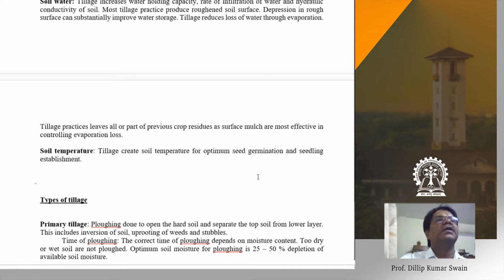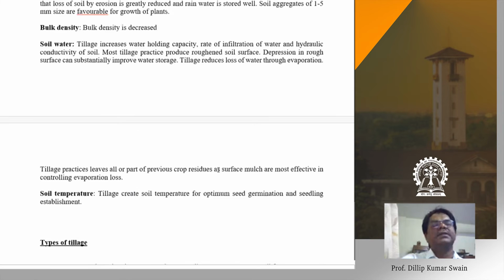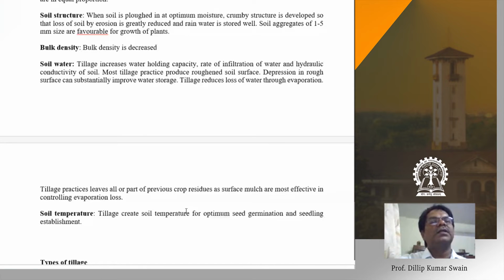So tillage acts as a groundwater recharge, a water reservoir, and also increases the soil temperature. So sometimes we say you should go for summer plowing. Summer plowing is recommended for farmers because it has multiple advantages: water storage, reduced loss of evaporation, increased soil temperature, and it decreases many pest and disease formations.